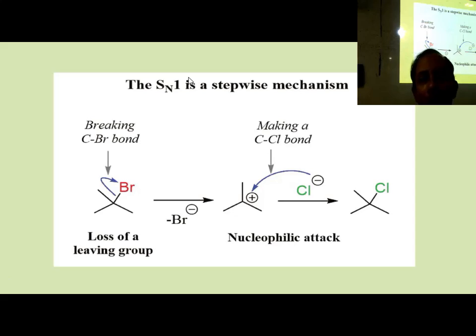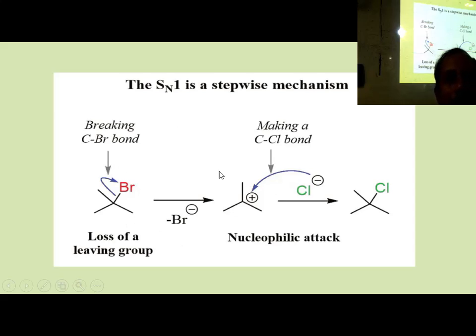And unimolecular, because in these two steps, the first step is the difficult step. The second step is quite easy, because once the carbocation is formed, which is not very stable, it can accept another anion and form a complete product. That is quite natural. So this one is spontaneous, but this one is difficult. So this is called the rate determining step. The difficult step is called the rate determining step. The first step. So what is the meaning of rate determining step? That determines the rate of the reaction. So this is the rate determining step.